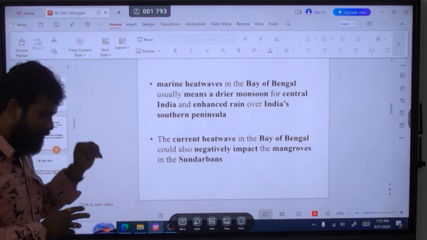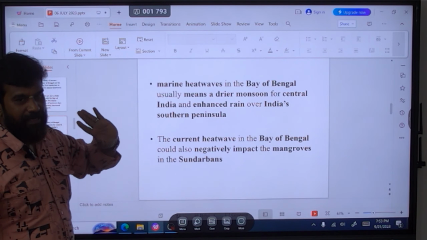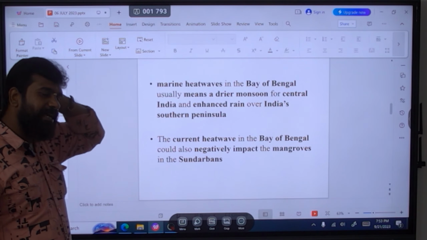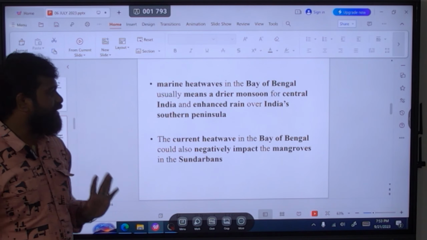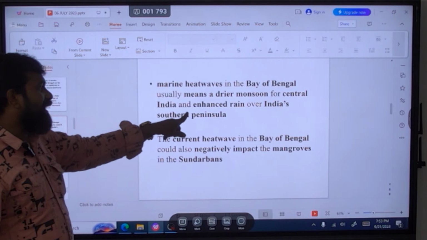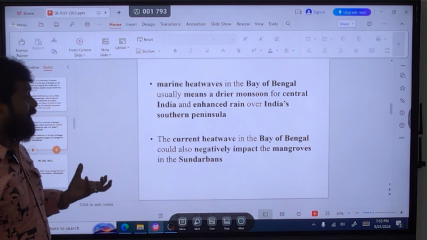This is true. Look at here, when you have a marine heat wave in the Bay of Bengal, the northwest part of India receives heavy rainfall, central India has deficit rainfall, but there is enhanced rain over India's southern peninsula. You see this, the current heat wave in the Bay of Bengal negatively impacted the mangroves in the Sundarbans.